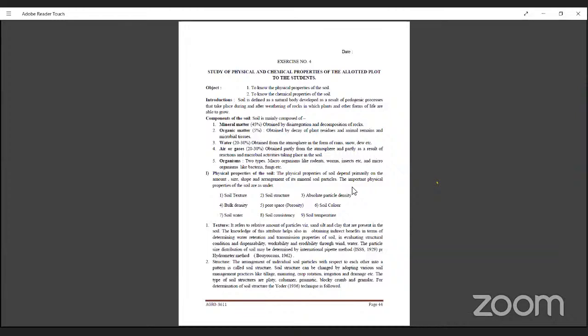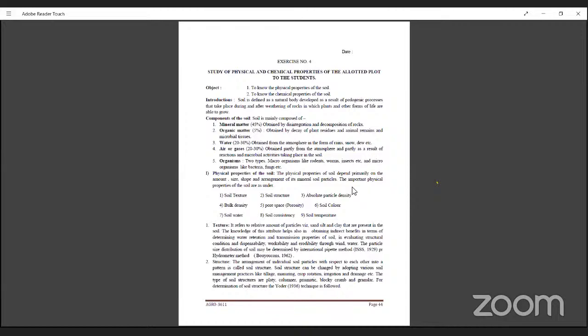So, about the introduction: soil is defined as a natural body developed as a result of pedogenic processes that take place during, after or within the rocks, in which plants and other forms of life are able to grow. Everyone knows what soil is. Soil is a natural and dynamic body developed by different pedogenic processes, the soil forming processes, due to the effect of weathering, high temperature and heavy rainfall. Soil supports the life of the plant and other life in the soil also, that is, microorganisms. So we call soil a living body.